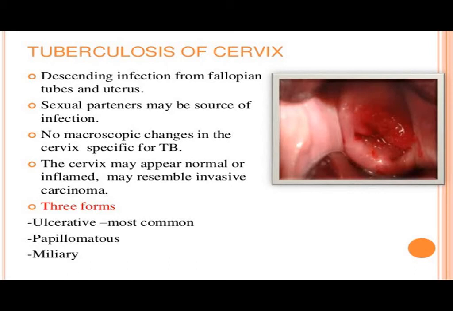And generally whenever the cervix is affected with tuberculosis, it will bleed on touch. So whenever we are doing per vaginal examination there will be bleeding, or the patient will complain of bleeding after coitus, and this is the same appearance again. The look is also the same as that of malignancy. So the confusion, differential diagnosis and confusion, is always with carcinoma cervix. Again this is about cervical tuberculosis.